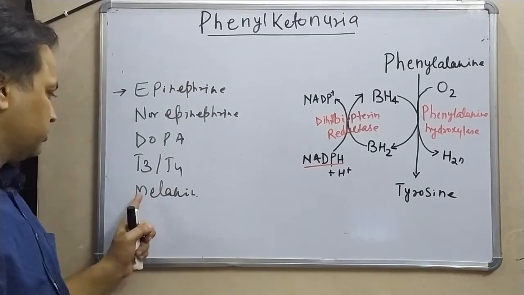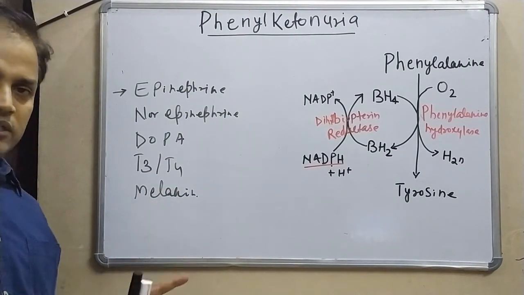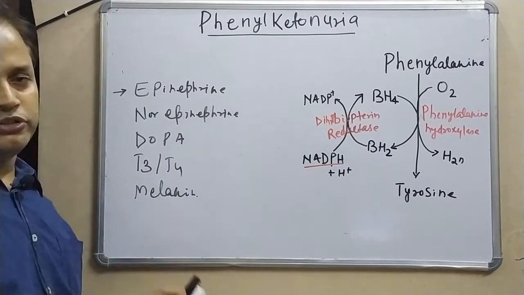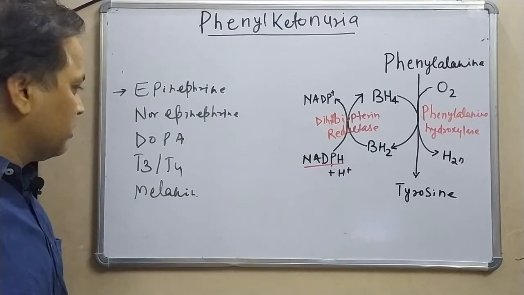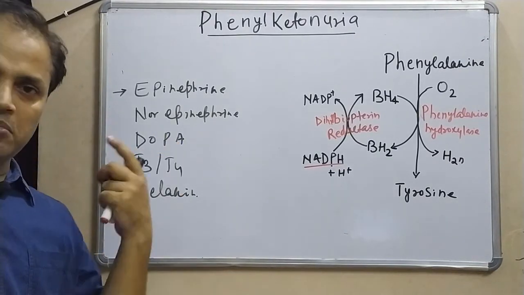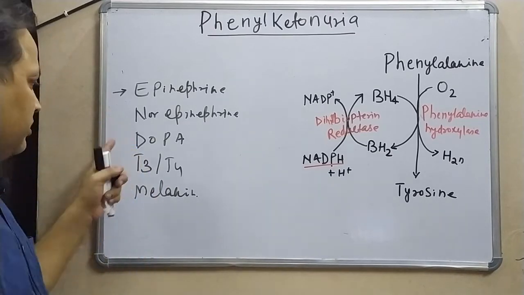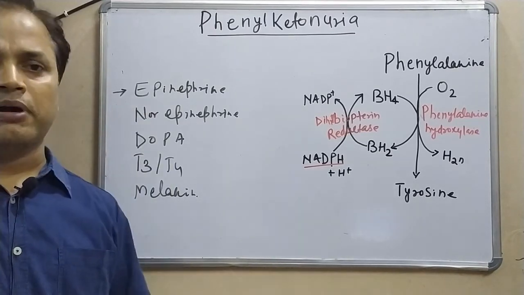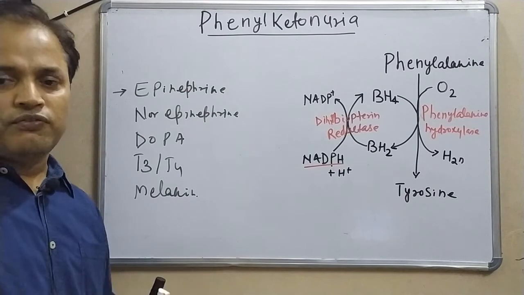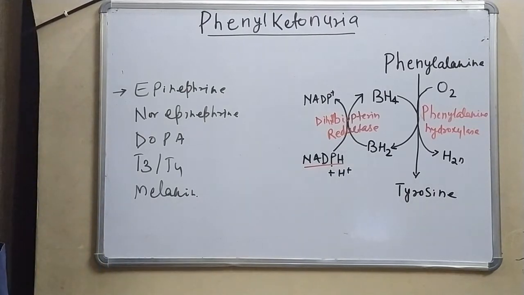Our body color depends on melanin only. Melanin is a color-producing substance which gives different colors, like my hair color, my eye color, my skin color. All these depend on melanin. So, these are the important biomolecules which we get from tyrosine and phenylalanine.